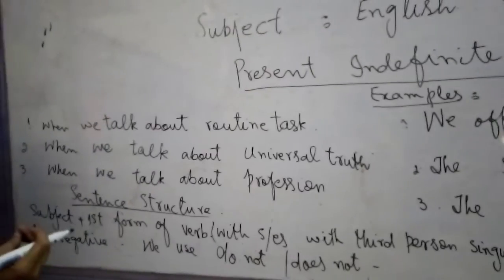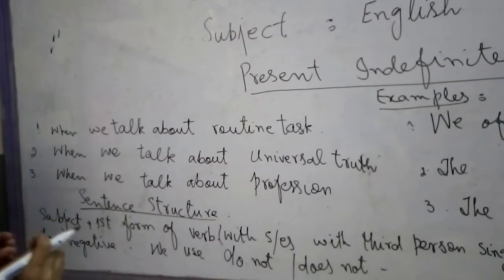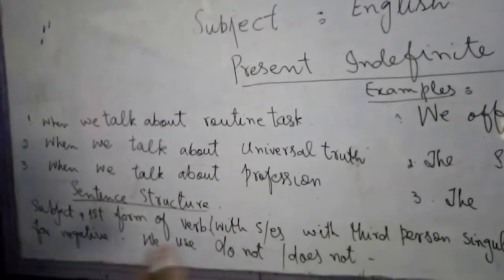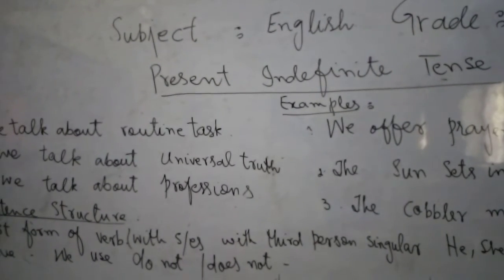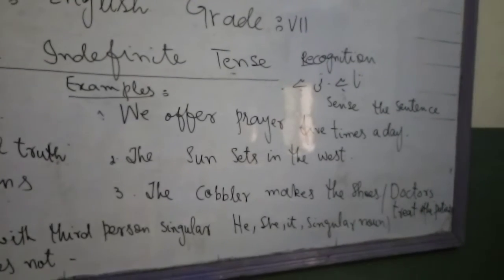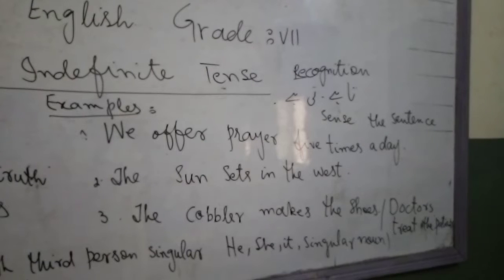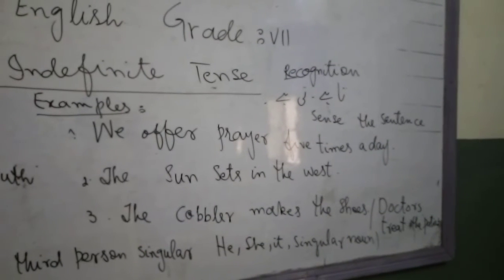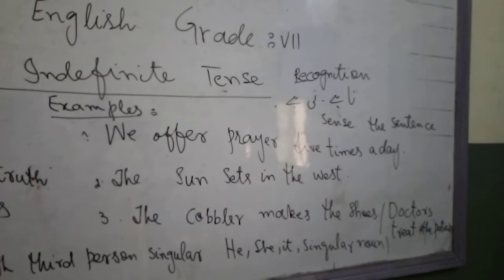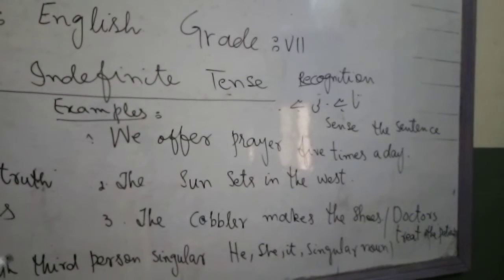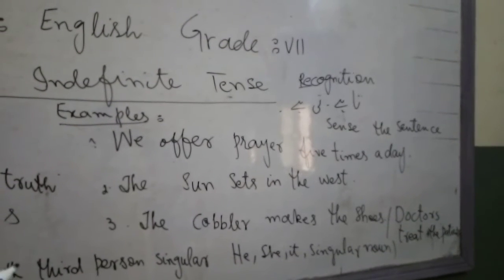Now come to the third point that shows us that a sentence is present indefinite tense. When we talk about professions, it is also present indefinite tense. For example, the doctors treat the patients. The cobbler makes the shoes. The teacher teaches the students. The students study. So all these sentences show us that this is the present indefinite tense.